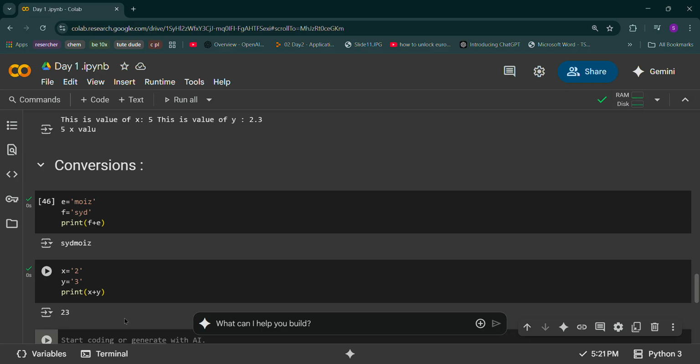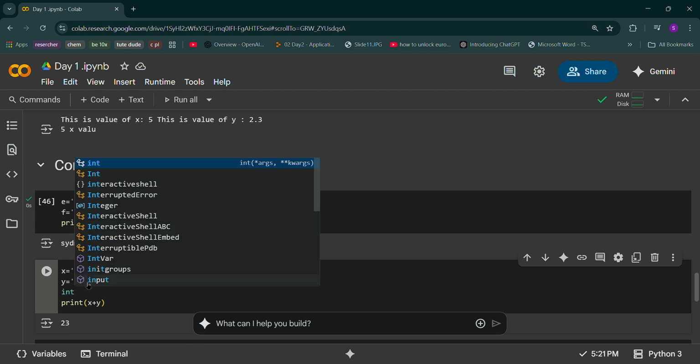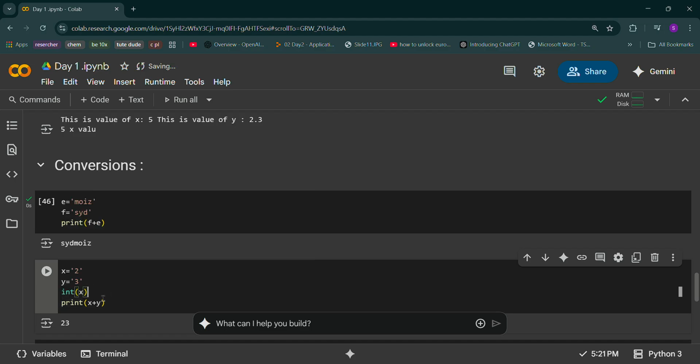Here also, 2 and 3 are strings. Now if I add x plus y, will it return 5 or not? Let's check. It is returning 23. I told you that whenever we add two strings, they get concatenated. So 2 and 3 becomes 2 3, which is 23.